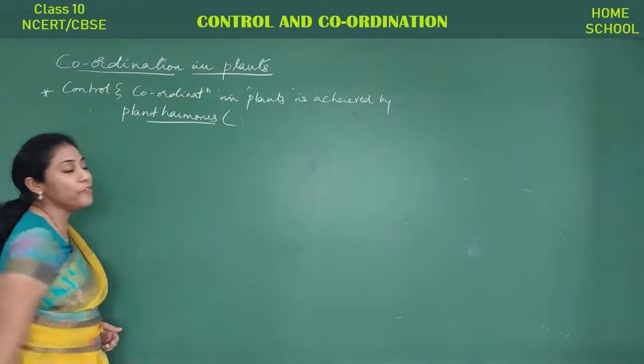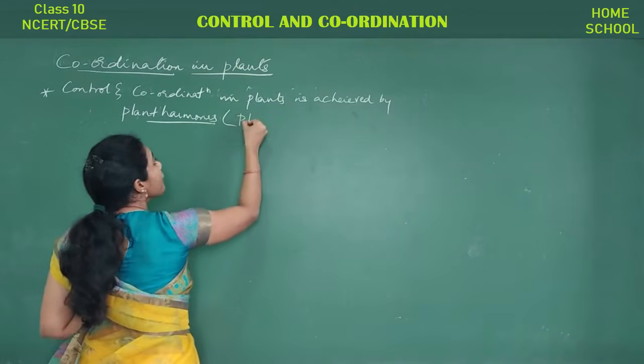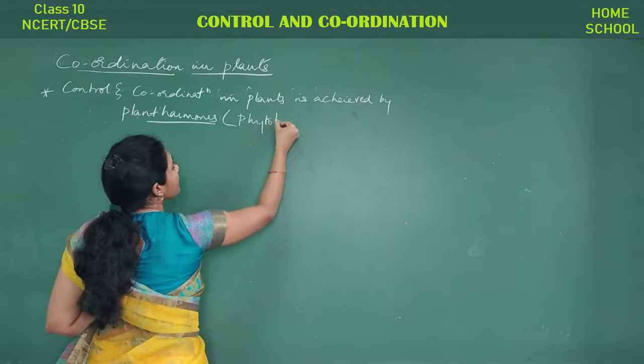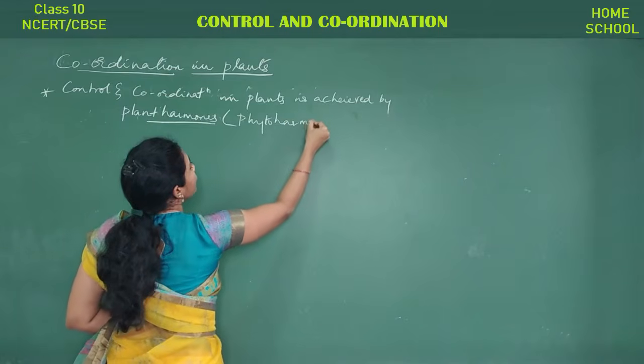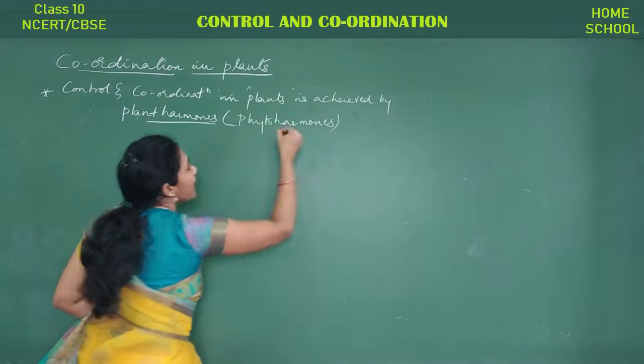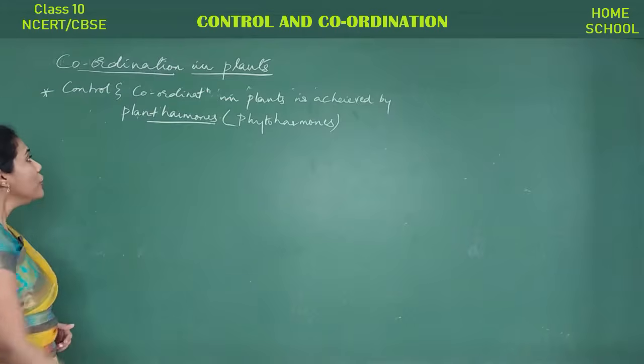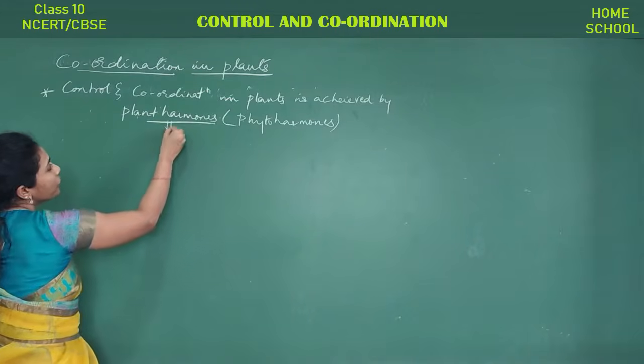What is the other name for plant hormones? It is phytohormones. Phyto is plant, okay? So what do these hormones do?